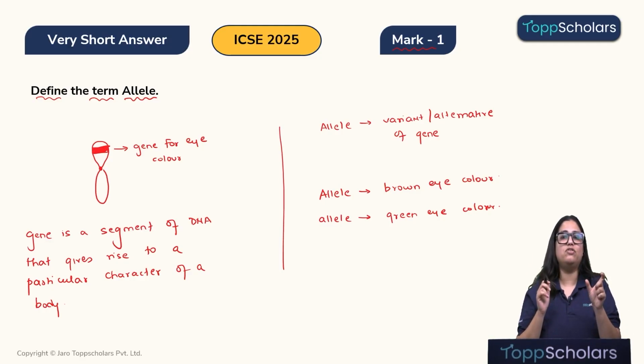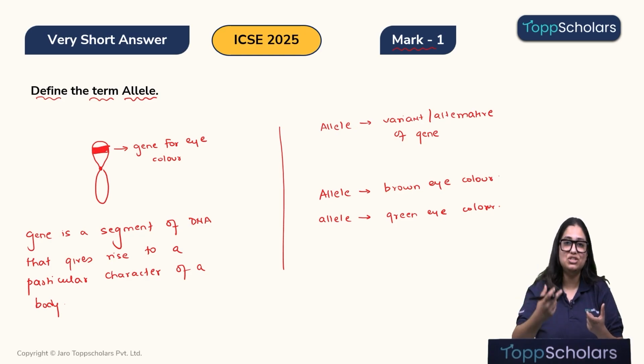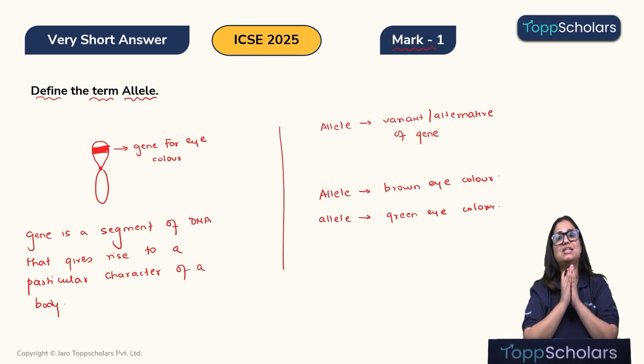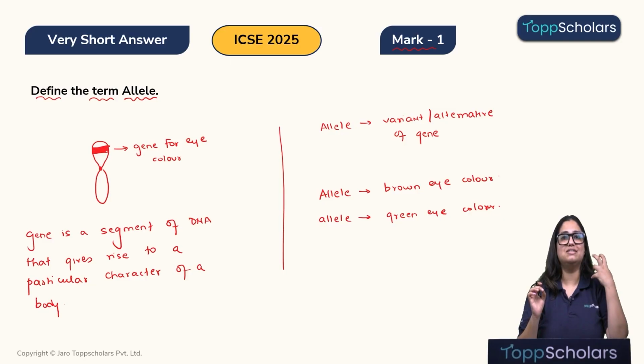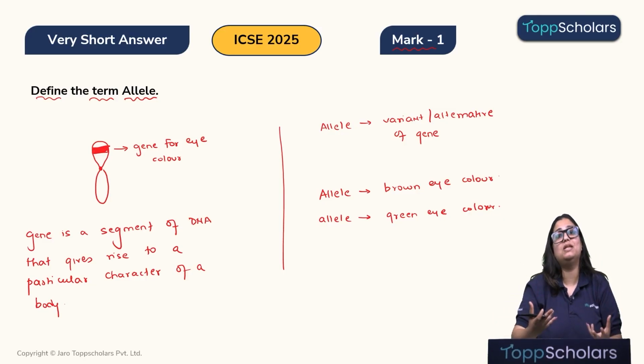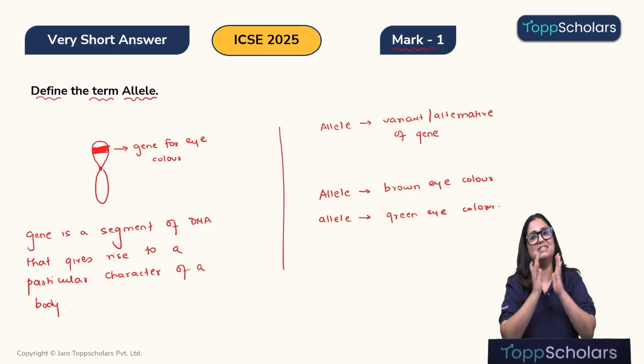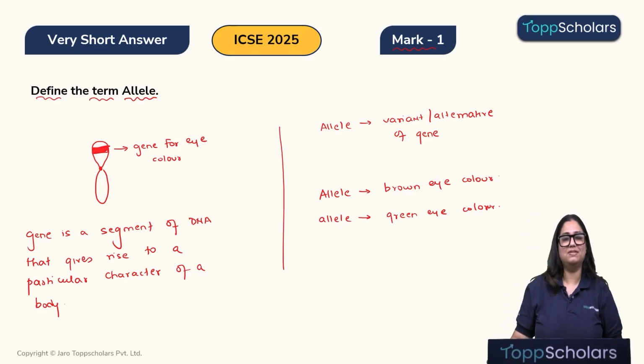A gene is a segment of DNA that will give rise to a particular character of your body, for example the eye color. And an allele will decide how that character will look, whether it will be blue, green or brown in color. So in simple words, a gene is a structural unit of DNA and an allele is a functional unit of DNA. It is essentially the same thing. But one will decide the trait, one will decide how the trait will appear. So it is the same, but it is still different in its own way. I hope this was clear.